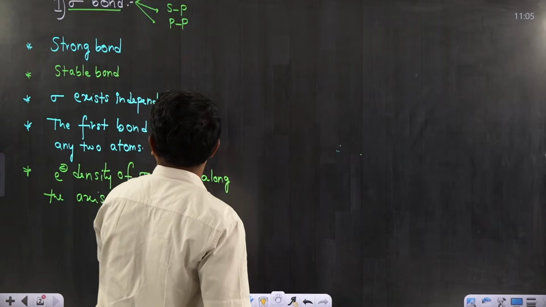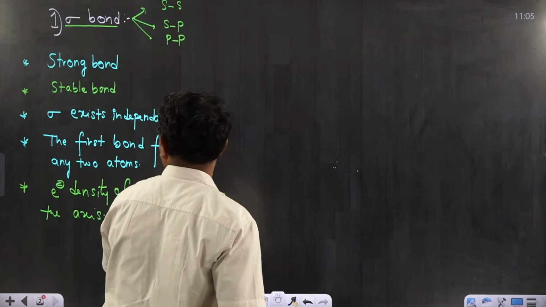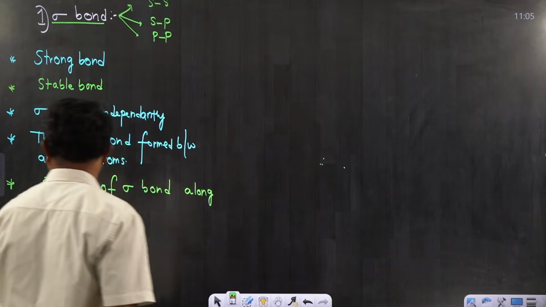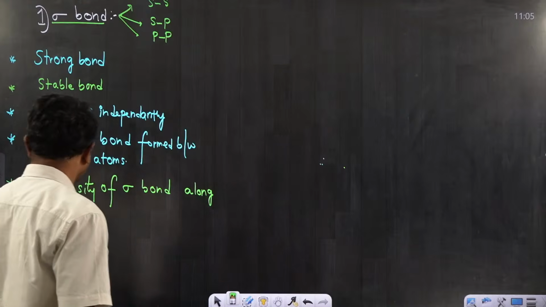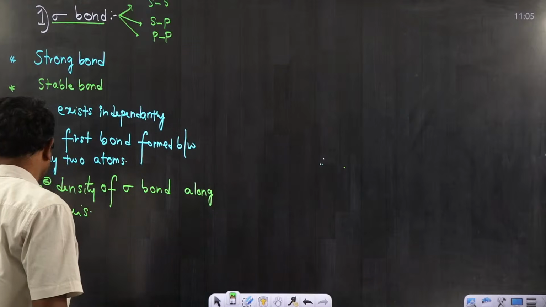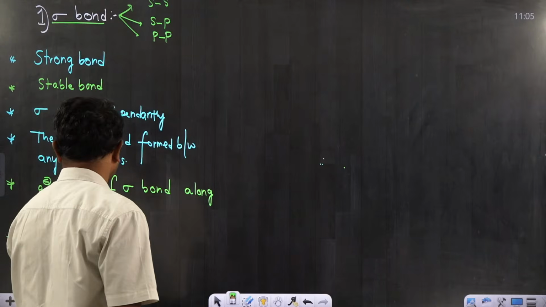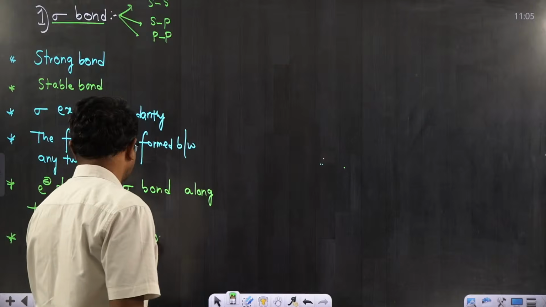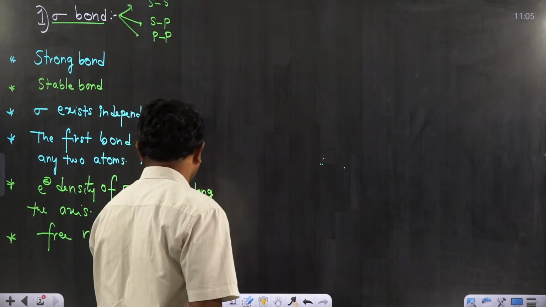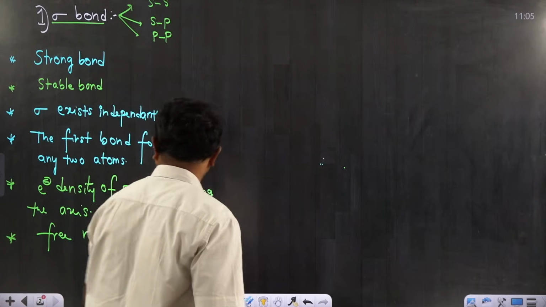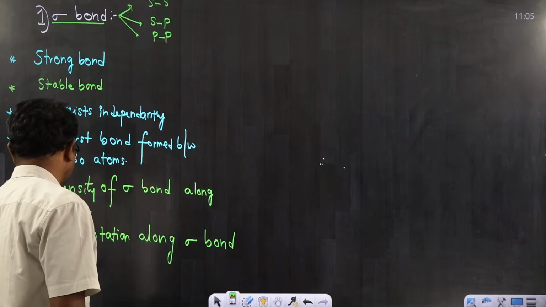Since electron density is along the axis, free rotation along sigma bond is possible.